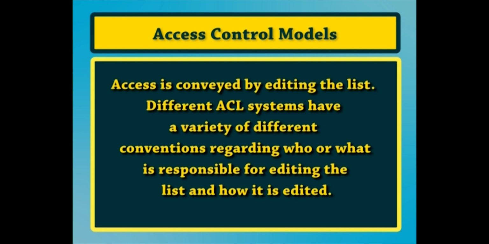Different ACL systems have a variety of different conventions regarding who or what is responsible for editing the list and how it is edited. Both capability based and ACL based models have mechanisms to allow access rights to be granted to all members of a group of subjects.